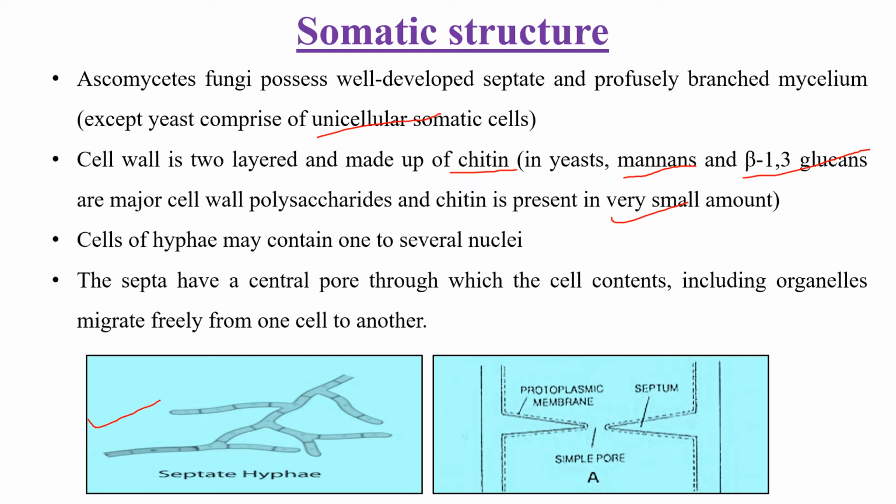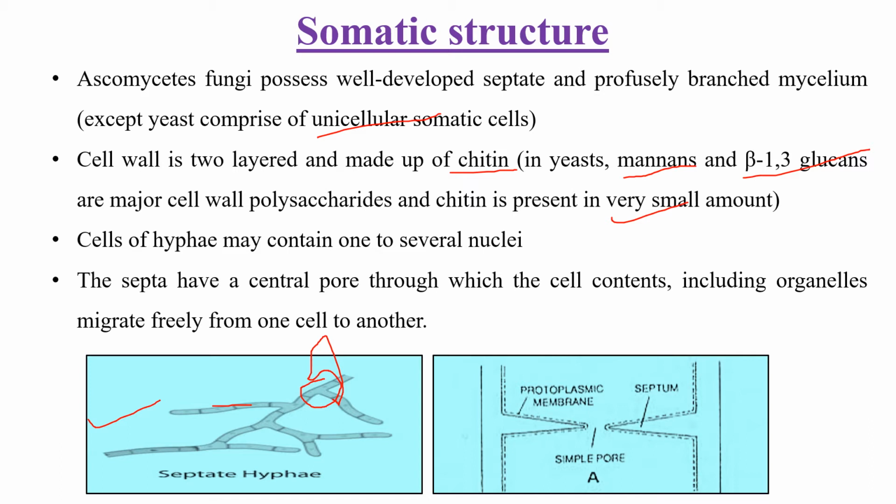And the cells of hyphae, if you take a single cell, may contain one nucleus or several nuclei, that is uninucleate or multinucleate. The mycelium is compartmentalized with septa. This septum has a central pore through which the cell organelles move from one cell to another cell. Here I clearly showed the picture.